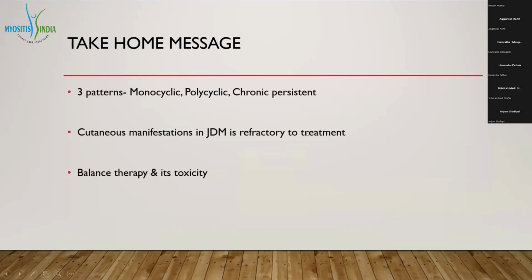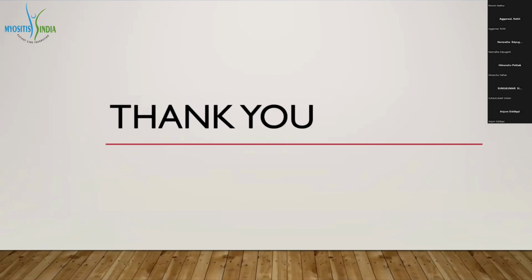Then take-home messages. There could be three patterns in juvenile dermatomyositis: monocyclic, polycyclic, or chronic persistent. Cutaneous manifestations are more refractory. Muscle involvement is less and easily manageable. Always balance therapy and its toxicity. Thank you.